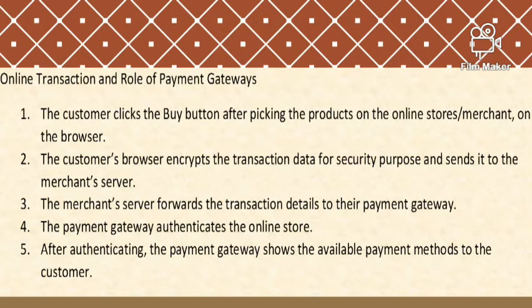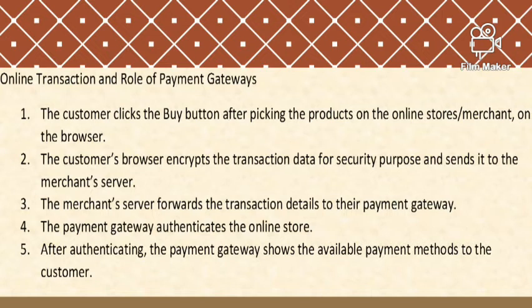As you can see, there are a few points we will discuss. The customer clicks the buy button after picking the product on the online store. The customer's browser encrypts the transaction data for security purposes, and it is sent to the merchant server. Then the merchant server forwards the transaction details to the payment gateway.